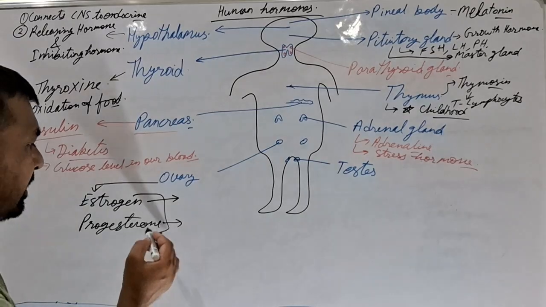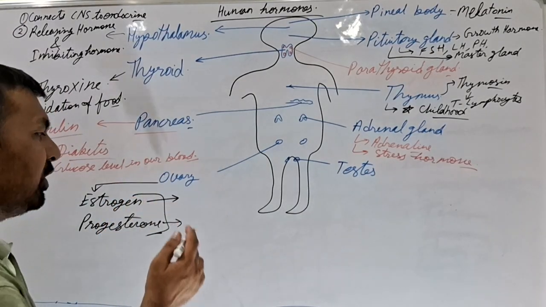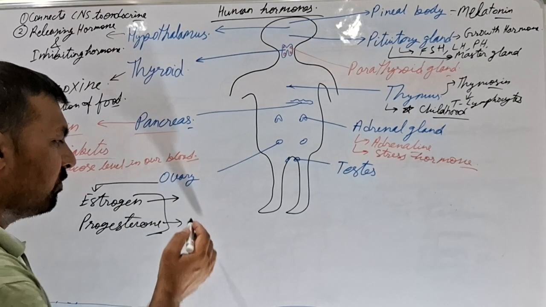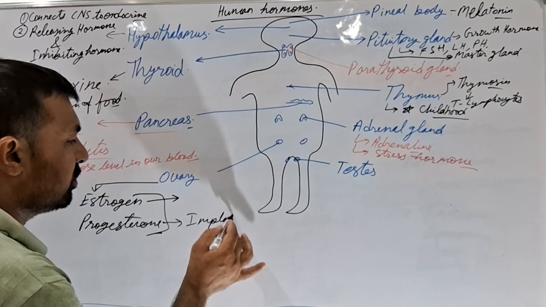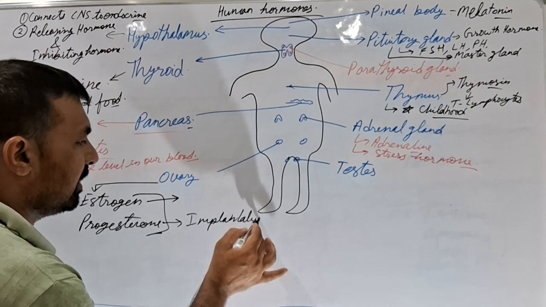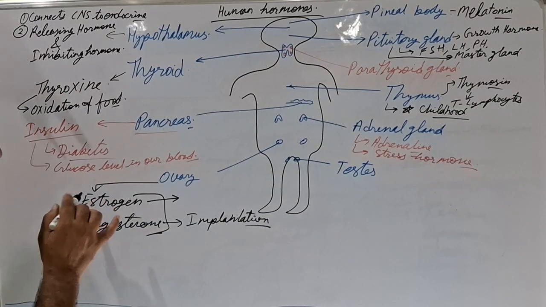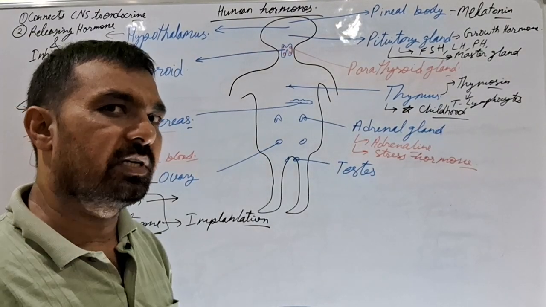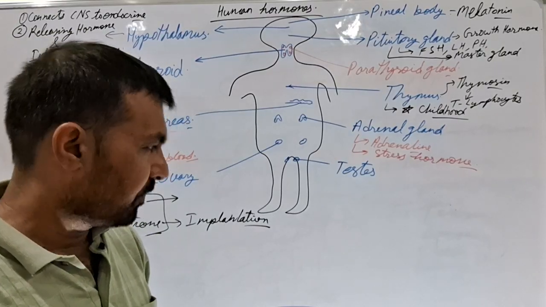after pregnancy. It also helps the developing embryo to embed into the uterine wall, that is known as implantation. That means it is also helpful in implantation. Okay, this is how both of these hormones are also responsible for development of secondary sexual characters in human females after puberty.